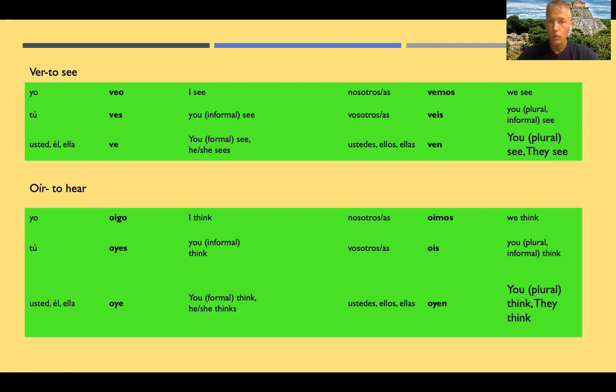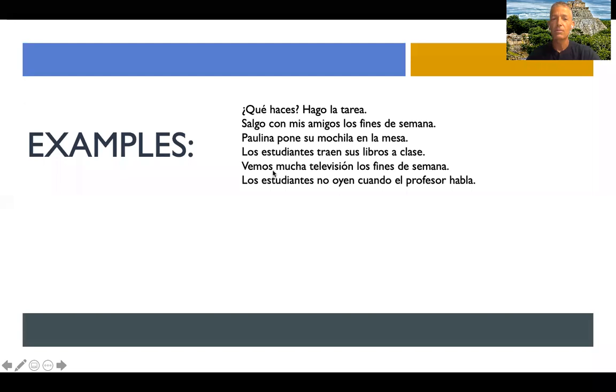Now this verb has all sorts of stuff going on in it. First of all, you have oigo, which has the go in the yo form. Then you have oyes, oye, and oyen, which have y's instead of i's in the conjugation. Then you have oímos and oís, which have accents on the i's, just like the infinitive oír has an accent on the i as well. So this verb has all sorts of weirdness going on that you need to keep in mind, and of course you're going to practice. Here are some examples using these verbs.